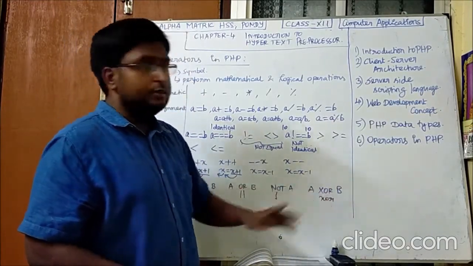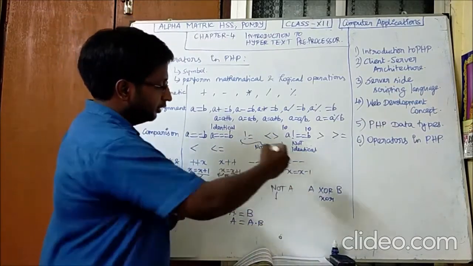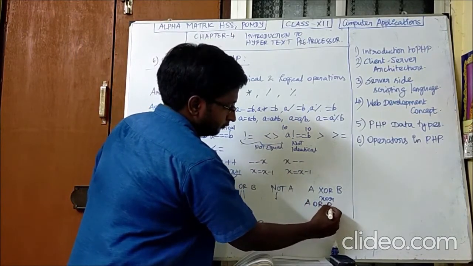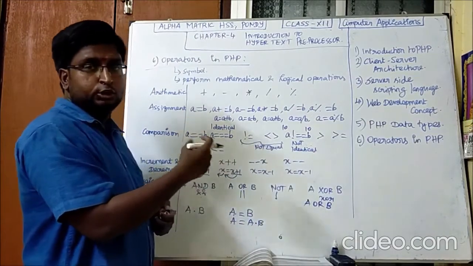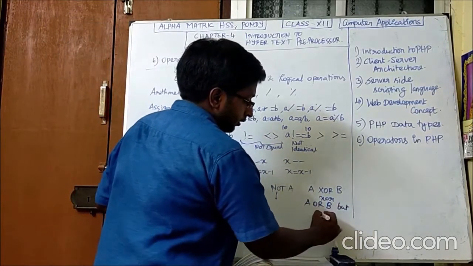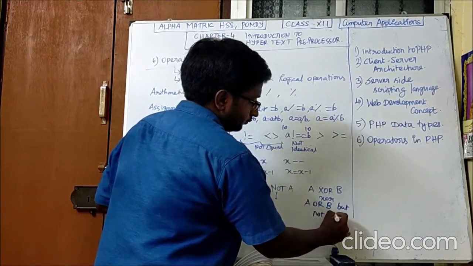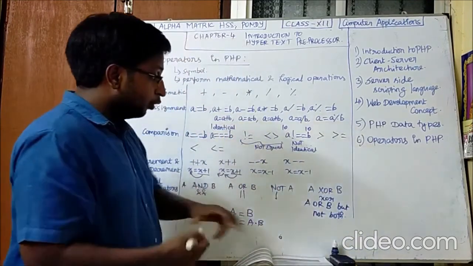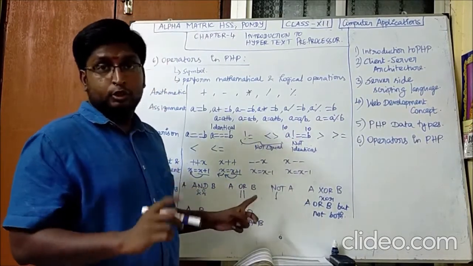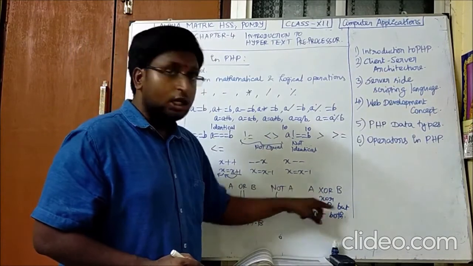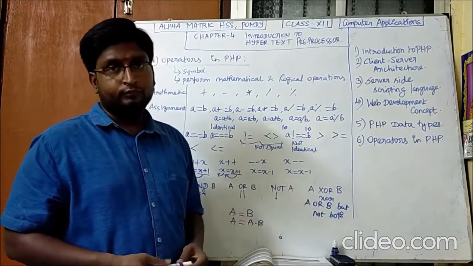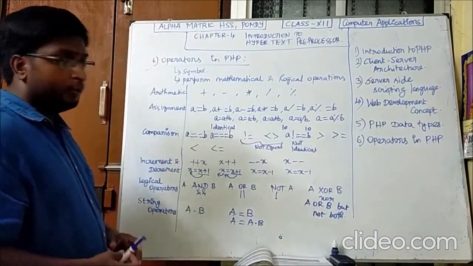A XOR B. What is this XOR? It is similar to A or B. If either one is true, it will return true, but not both. In case both are true, with OR it will return true, whereas with XOR if both are true it will return false. That is the major difference between OR and XOR. That is exclusive OR. And the last one is the string operator.